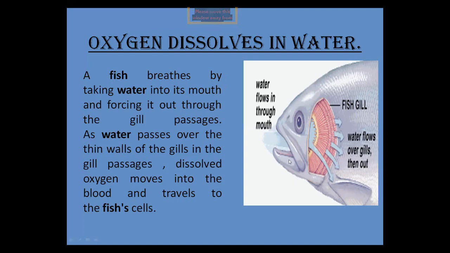Okay, the fish takes water in from its mouth and it passes out from its gills. And there are so many blood vessels. They can easily absorb the oxygen, and it will mix with their blood. Okay, the blood vessels absorb the oxygen.